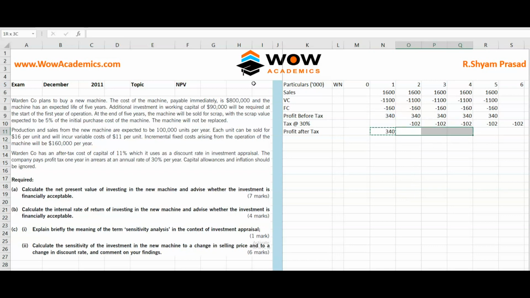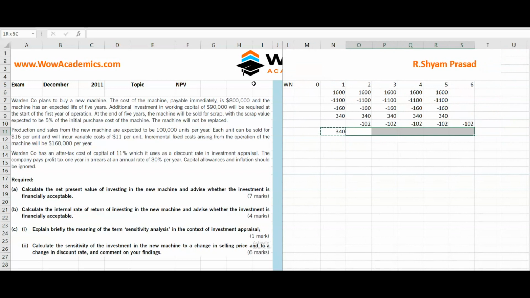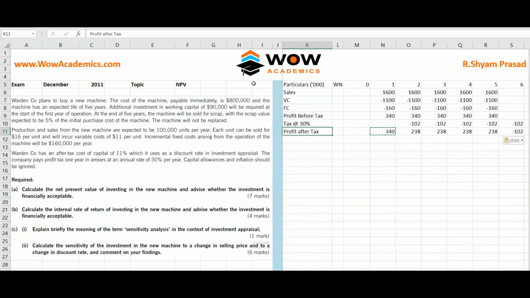You got 340. Do it all the way for all the 6 years. So we got for all the 6 years the tax and everything. So this paragraph is over, and the tax part is over.